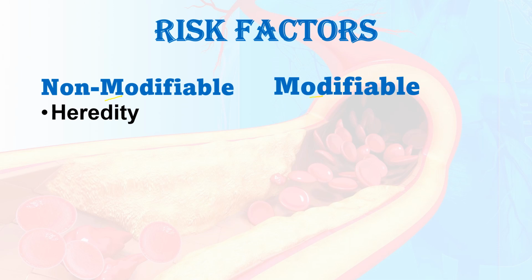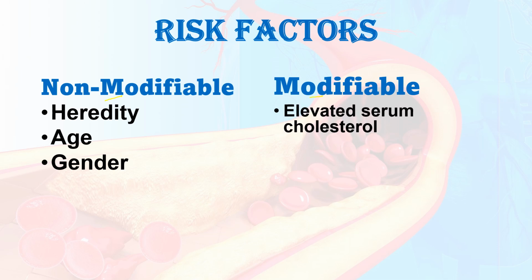So the non-modifiable factors are hereditary. Hereditary in the sense genetic factors. Some certain things are genetically transferred to the next generation. That is for the hereditary factor. Then age. As far as we know, age above 45 years is high risk for developing cardiac diseases. Then gender. In the adult stage, males are at more risk for developing cardiac disease, atherosclerosis or coronary disease, whereas after the menopausal stage, females are at high risk for developing cardiac disease.